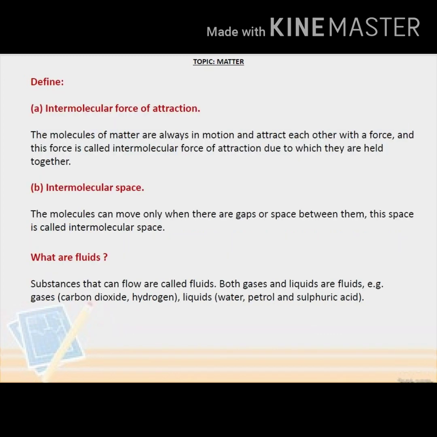Now let's see the definition of intermolecular force of attraction and intermolecular space. Intermolecular force of attraction: the molecules of matter are always in motion and attract each other with a force, and this force is called intermolecular force of attraction, due to which they are held together. Intermolecular space: the molecules can move only when there are gaps or space between them. This space is called intermolecular space.